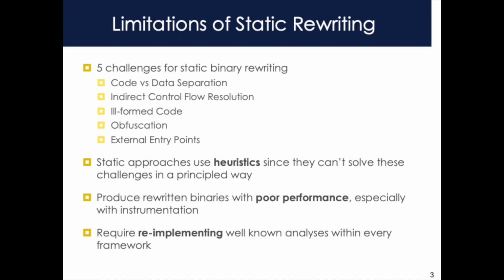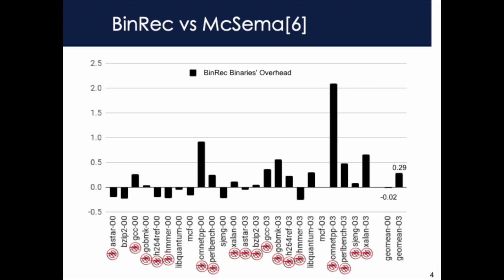They produce rewritten binaries with poor performance, especially when adding instrumentation. In addition, they often use ad hoc program representations that require re-implementation of textbook analyses and transformations. The existing binary recompilation frameworks do static analysis, and they are not able to rewrite standard benchmarks.